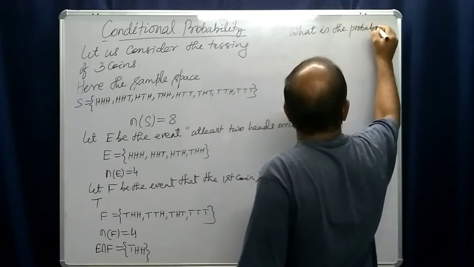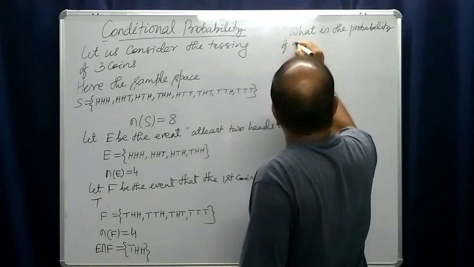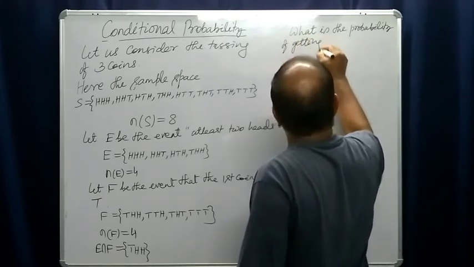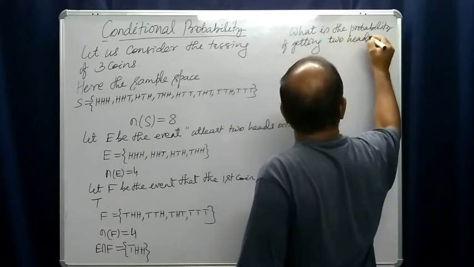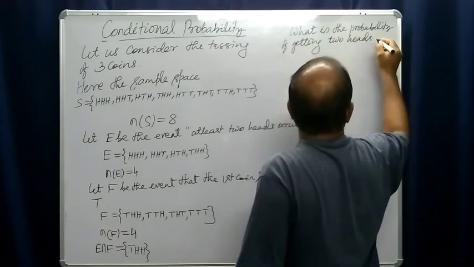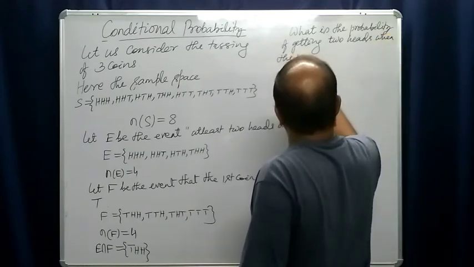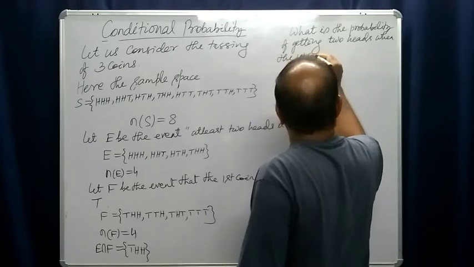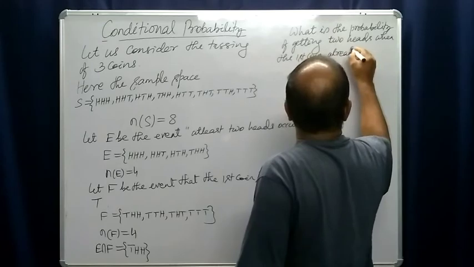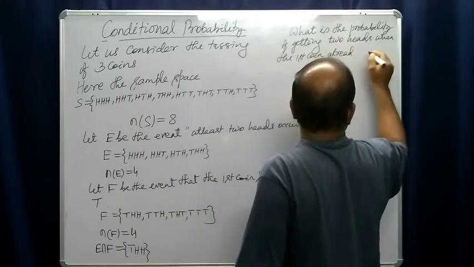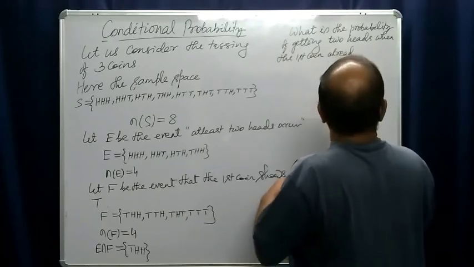Suppose it is asked, what is the probability of getting two heads when the first coin has already shown tail?